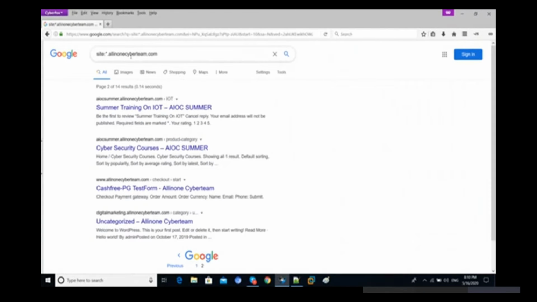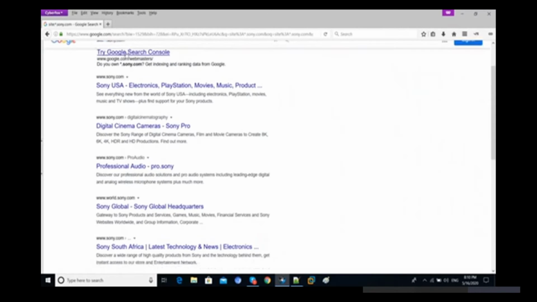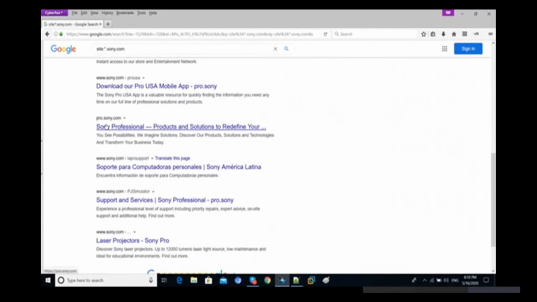Like this, we can find different things like Sony.com, Dell.com or Flipkart.com. Let's check with Sony.com. And now you can see we have Sony.com. Let's see world.sony.com, pro.sony.com. So like this, we can use Google Dorks and we can specify the scope, and with the help of Google Dorks we can find lots of information.